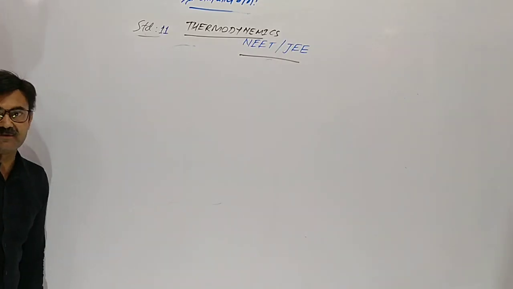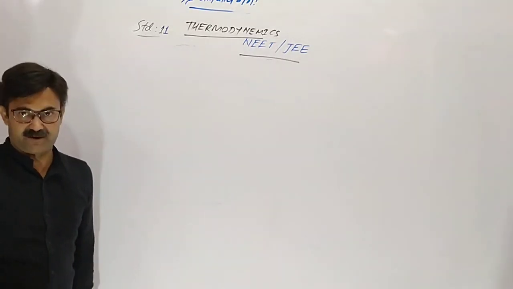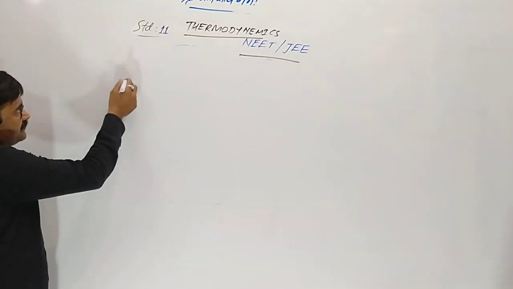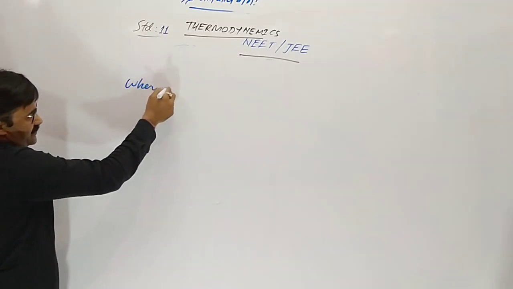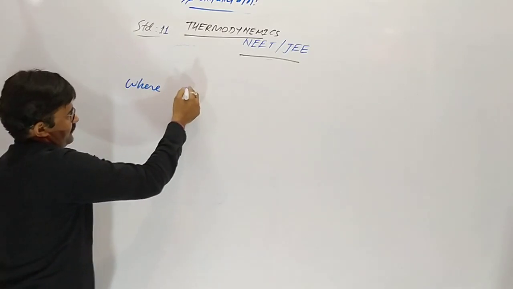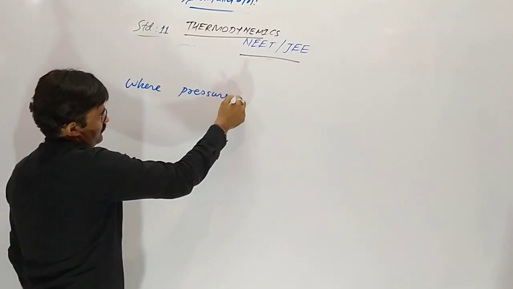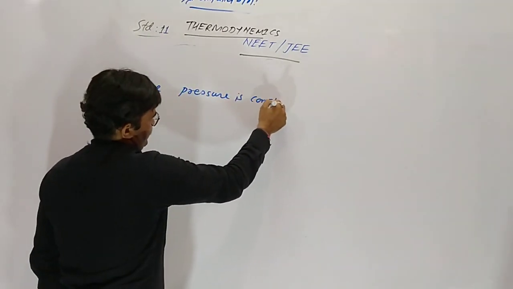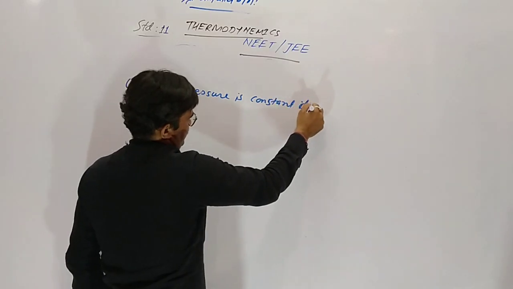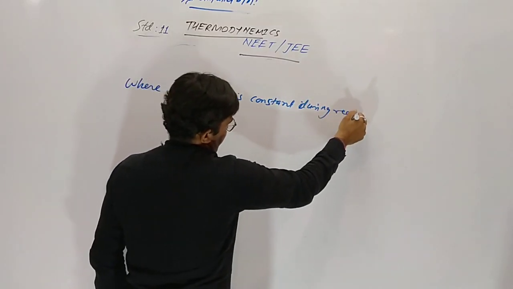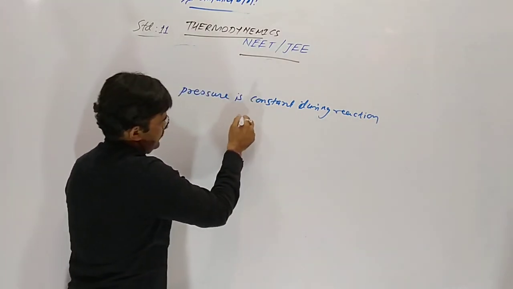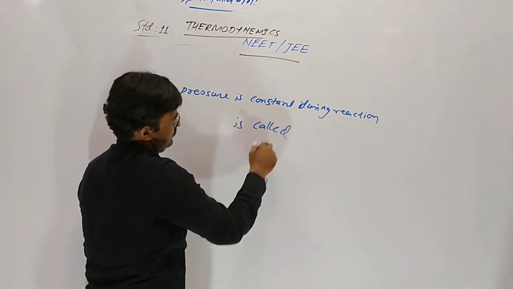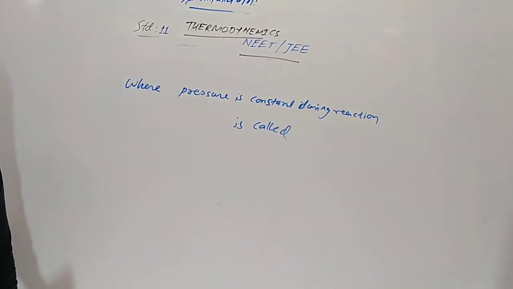A process in which pressure remains constant is called. Common question: where pressure is constant during a reaction is called... pressure constant.